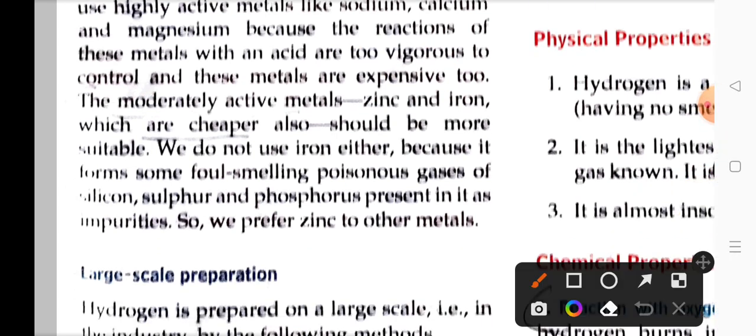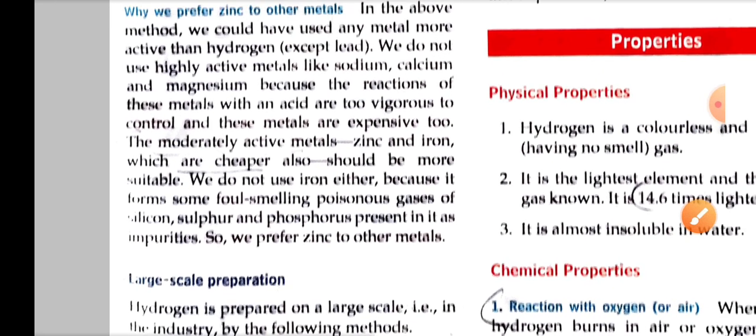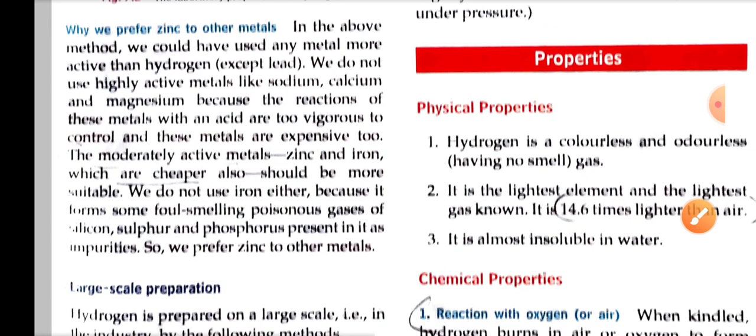Other than that, zinc we are already taking. Iron metal, why are we not using it? There again a problem is there. Iron will produce foul smelling, poisonous gases, that can be silicon, sulfur, phosphorus compounds, all these things can also be produced here. So that is why with other metals, some problems and complications are there. That is why they are not used. Only zinc metal is preferred here.